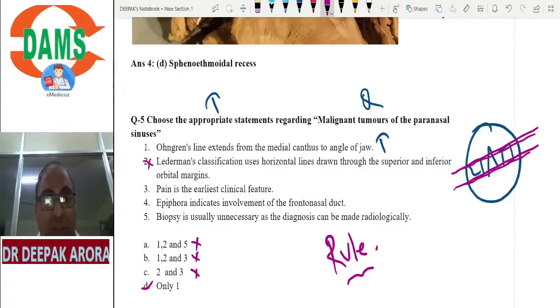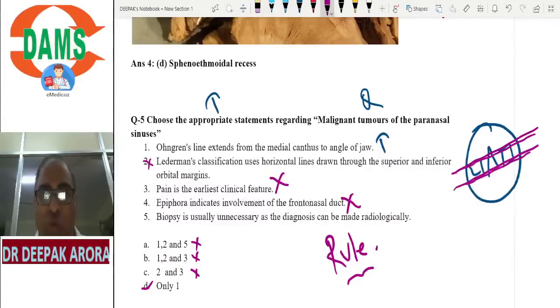Now, pain is the earliest clinical feature. Not at all. Not pain. Beta, pain in tumors is not in the early stage. Epiphora indicates the involvement of frontonasal or nasolacrimal. Nasolacrimal. This word is making it a false statement.